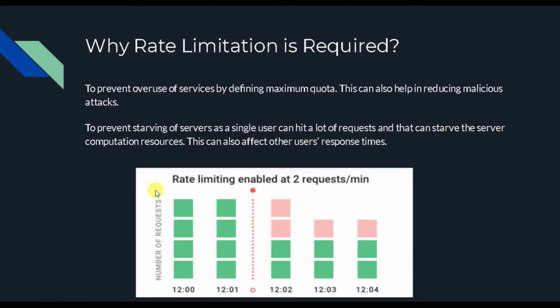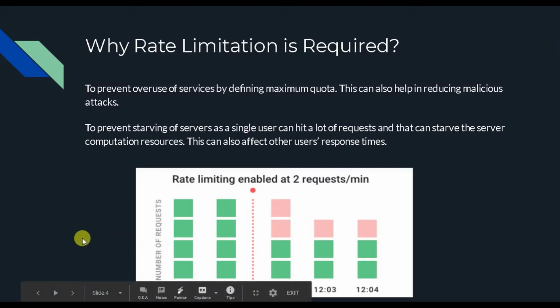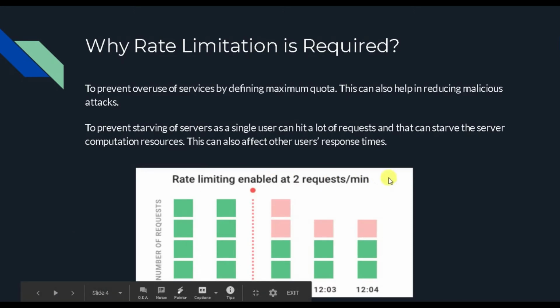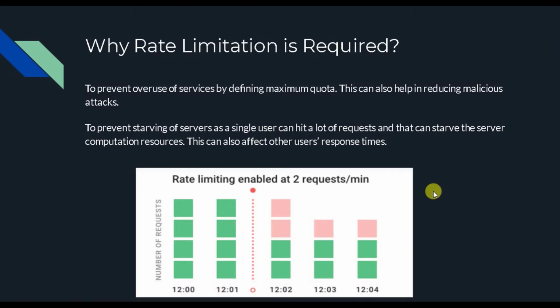So here I am showing a rate limiter. Just forget about the algorithm, I am just showing you a small example where we were getting some number of requests between 12:00 and 12:01, but once we decided to enable rate limiting, we will accept only 2 requests. The green ones are accepted and the red ones are rejected. So let's forget about any algorithm, this is just about the rate limiting that we are going to design.